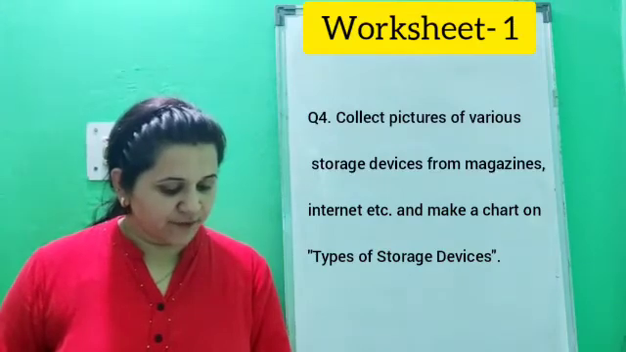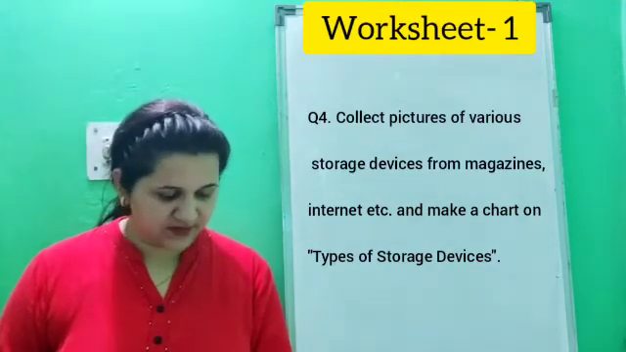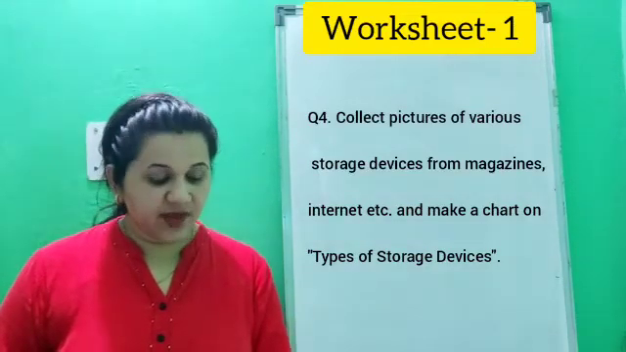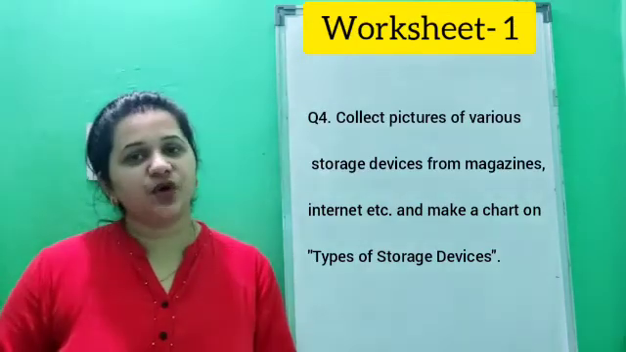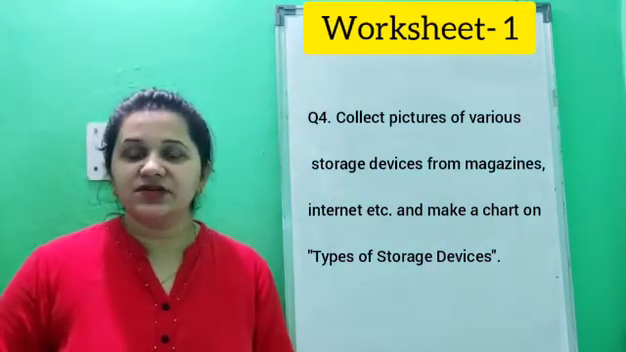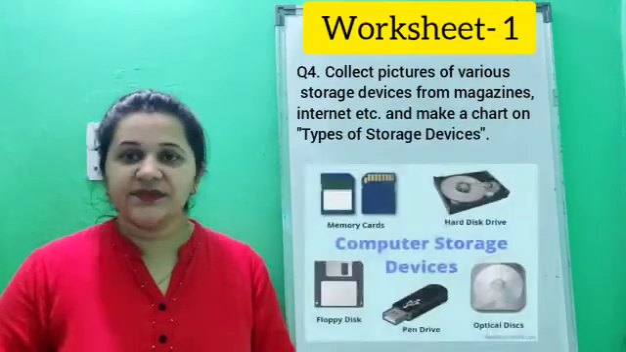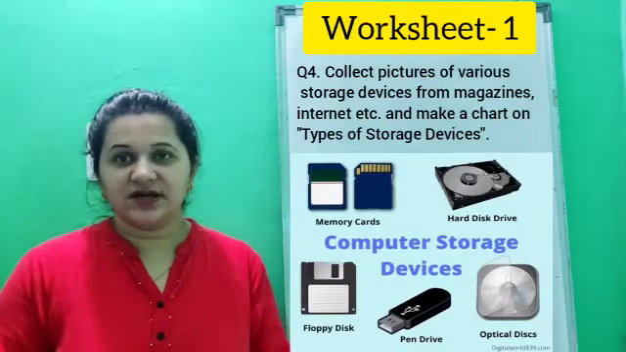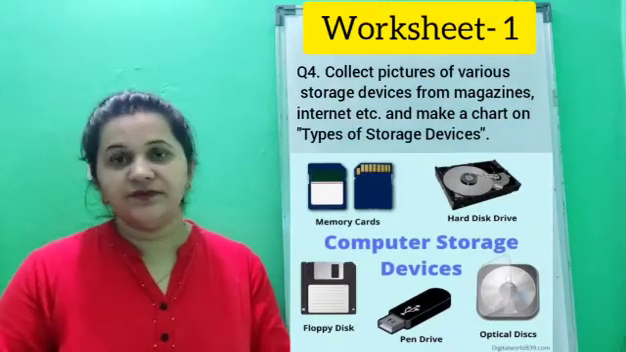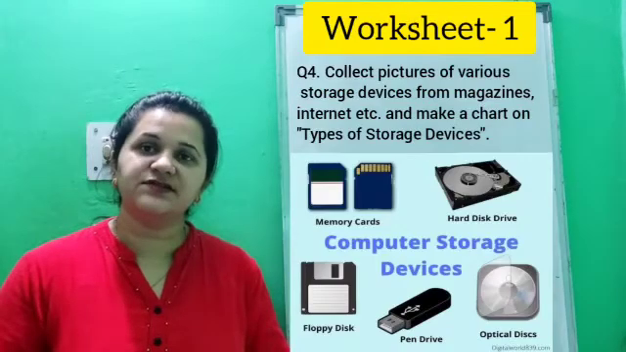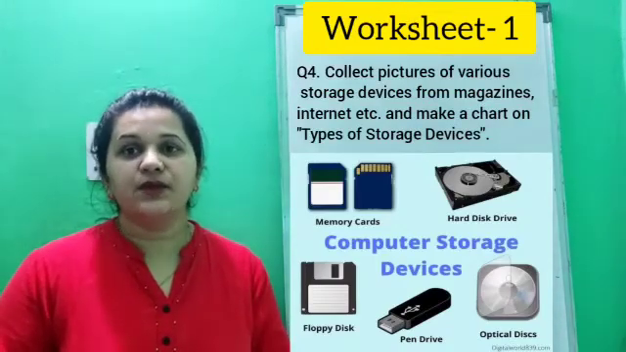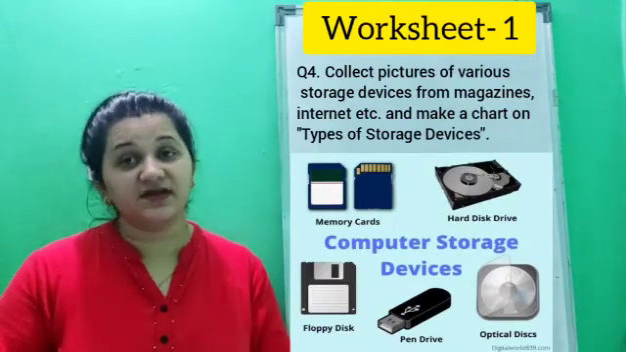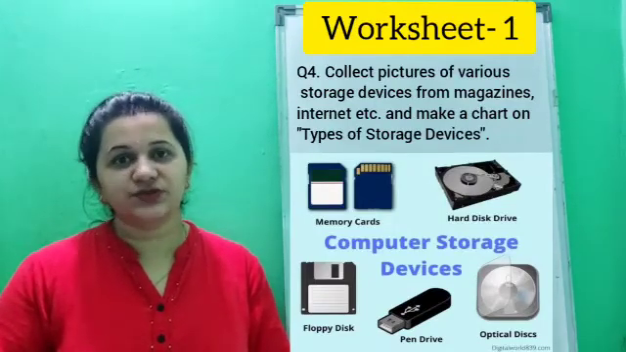Collect pictures of various storage devices from magazines, internet, etc. and make a chart on types of storage devices. See children, storage devices are what? Yes children, these are the devices which help us to store the data. Now what you have to do, in this chapter we have studied about the various storage devices. Like what? Hard disk, CD, DVD, these are the storage devices. Pen drive, these all are the storage devices.